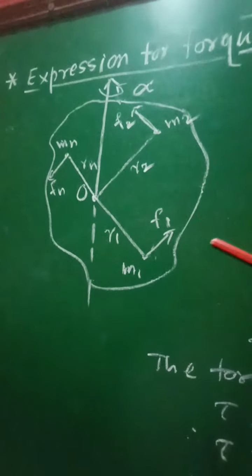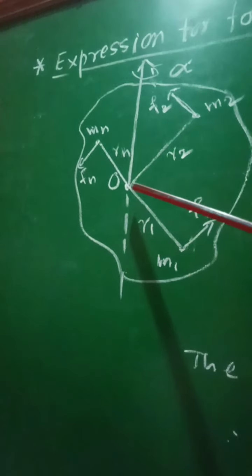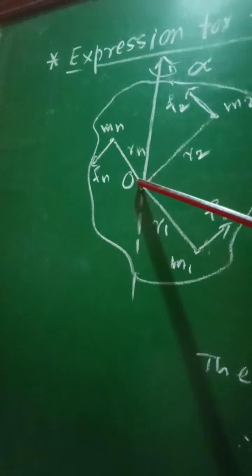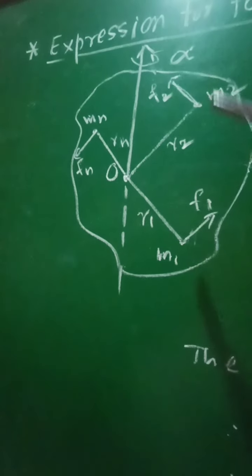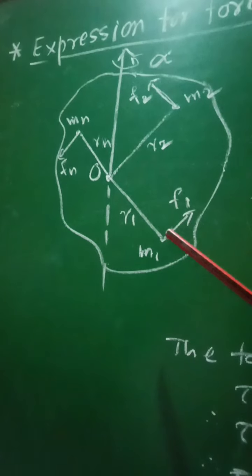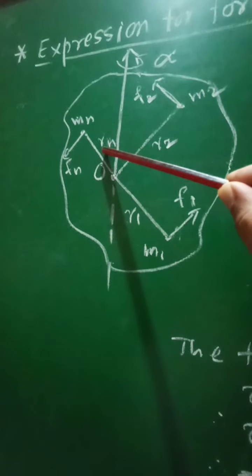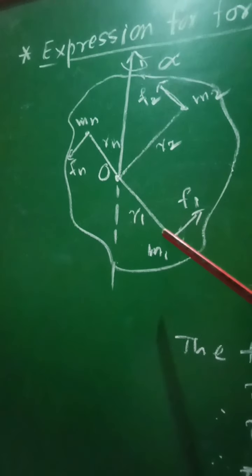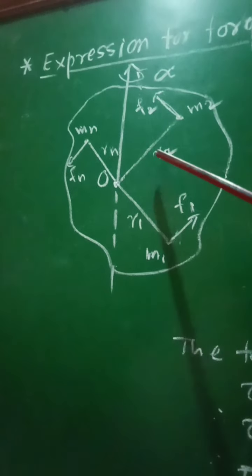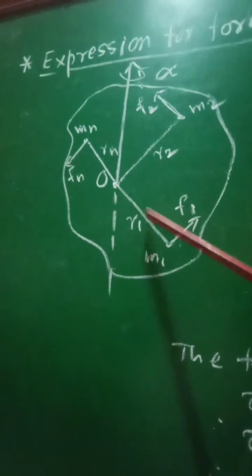For that purpose let us consider a rigid body rotating about an axis of rotation passing through point O with constant angular acceleration alpha. Let that body be made up of n number of particles having masses m1, m2, ... mn lying at the distances r1, r2, ... rn from the axis of rotation.